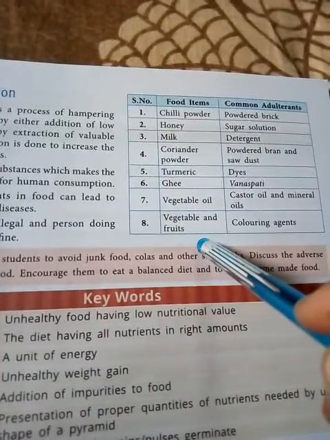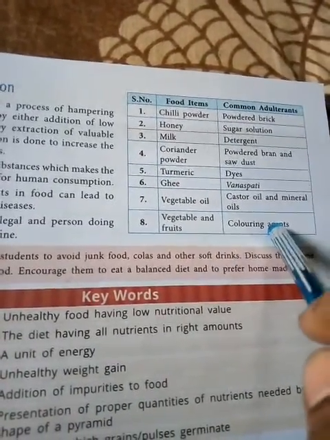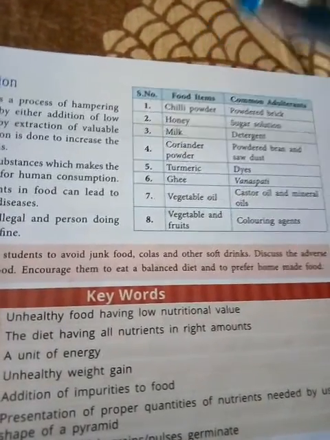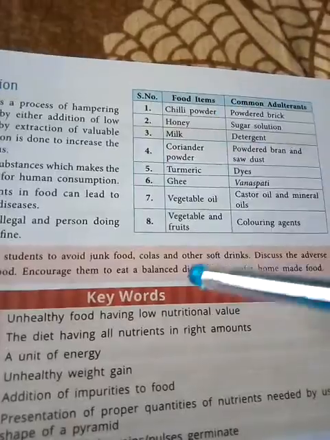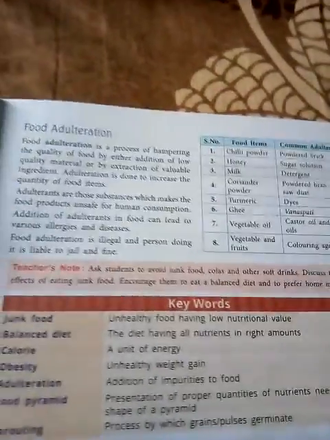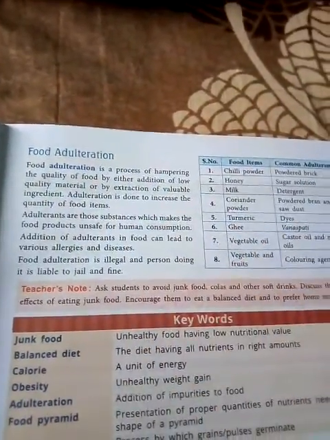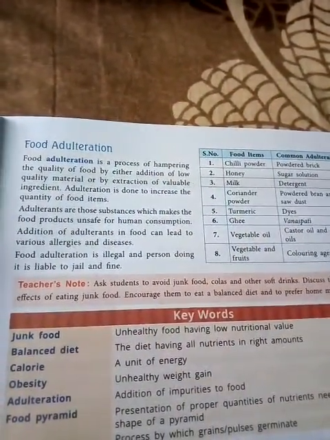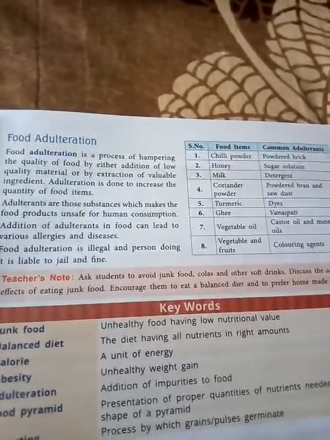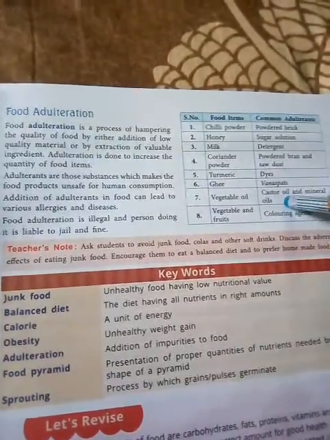Vegetables and fruits, coloring agents are used. See now, apples, bananas, for these fruits generally coloring agents may be used. So food adulteration is the process of hampering the quality of food, meaning the quality of the food is low due to adding the adulterant. So it is harmful to our body.